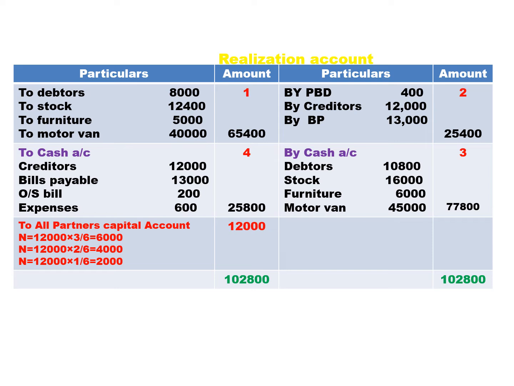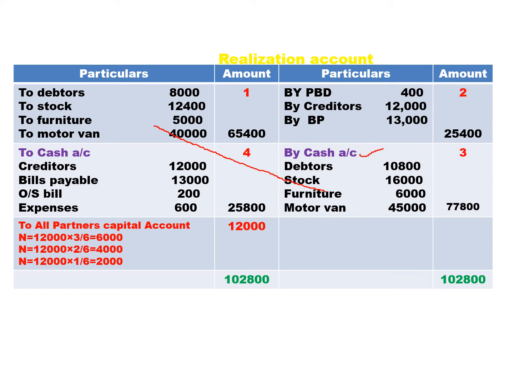Next, assets realized will come from the debit side to the credit side. These 4 assets are sold under the heading cash. So what are the assets realized in adjustment number 1?